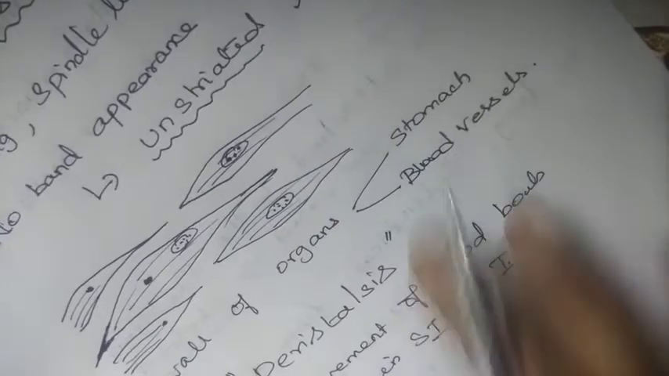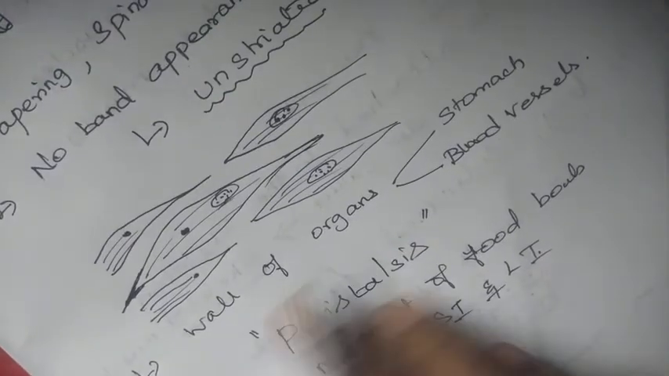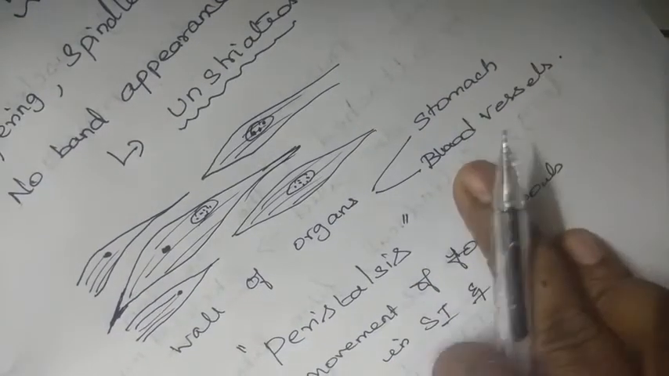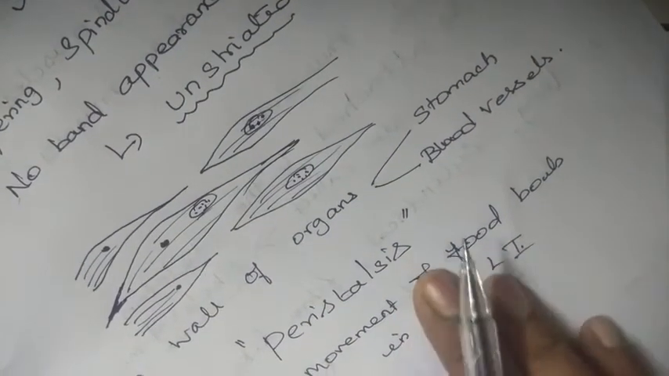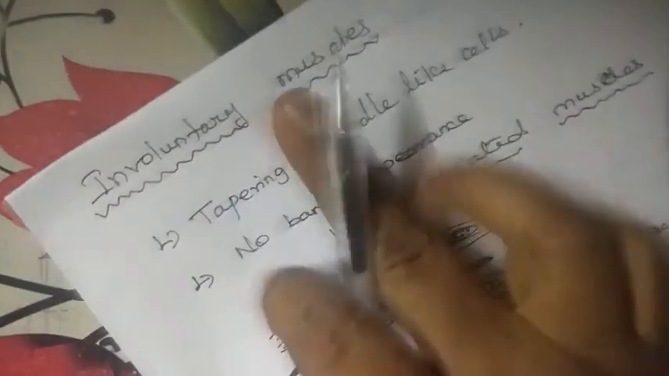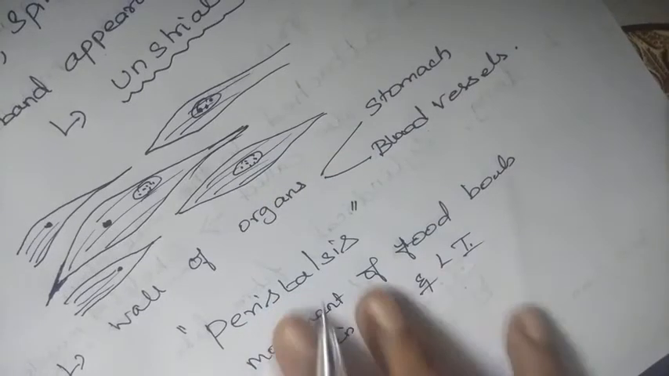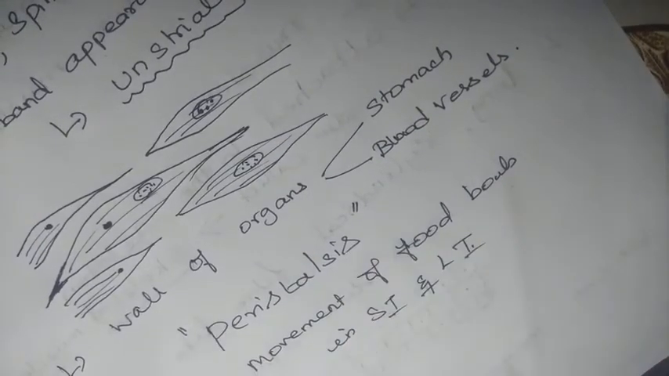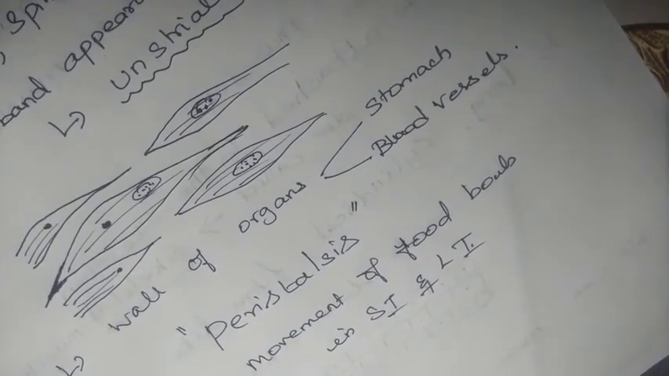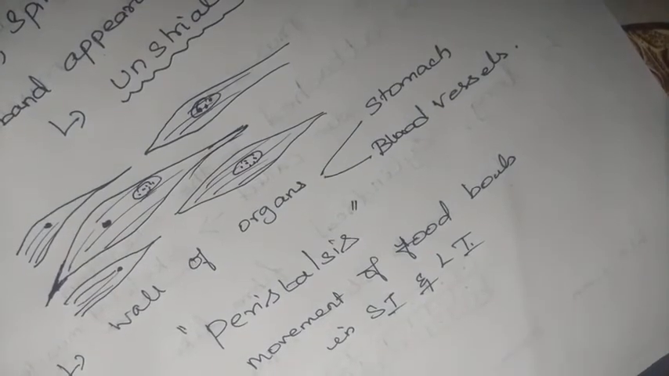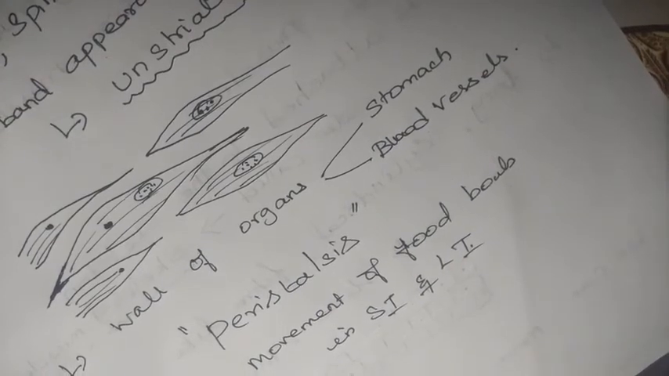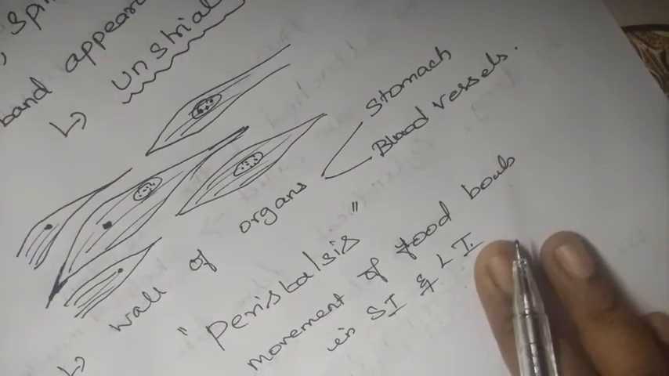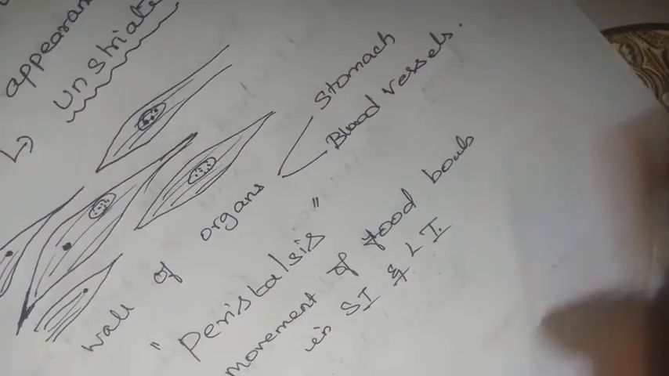Next, where it is present: it is mainly seen in the walls of organs like the stomach and blood vessels. As the name involuntary muscles says, we cannot control their action. The movement is not under our conscious control. Next, they give an example in our body: the involuntary muscle in the alimentary canal contracts in a wave to help in peristalsis. This is all about involuntary muscles.